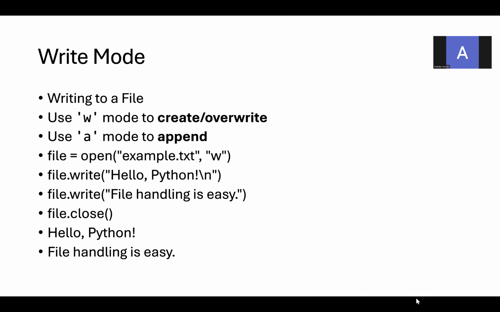Using the append mode, for example, example.txt is a file that already exists. In that I already have some content. To add extra content to this file, I can use the append mode.